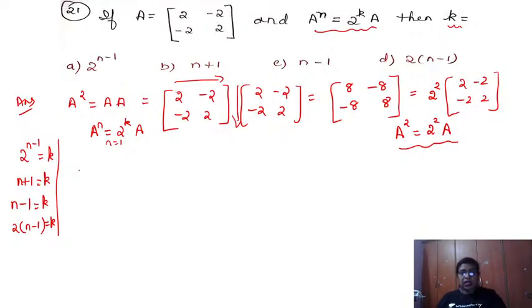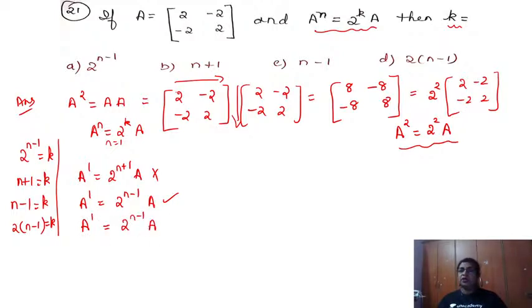Second option, a to the power 1 is equal to 2 to the power n plus 1 into a. That is also not possible if you put n is equal to 1. Going to the third option, a to the power 1 is equal to 2 to the power n minus 1 into a. This is satisfying. Also look at the next option, a to the power 1 is equal to 2 to the power 2 into n minus 1 into a, which is also satisfying. So the first two options I will delete, and for the second two I have to make a choice.